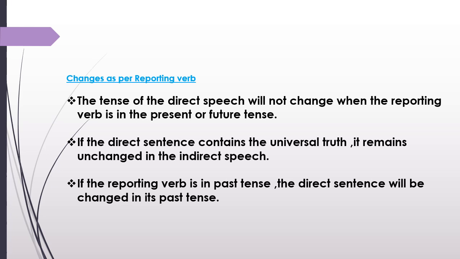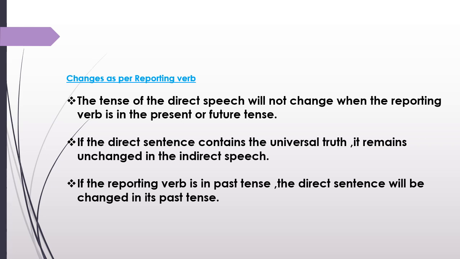The verbs also change and the tense also changes as per the reporting verb. The tense of the direct speech will not change when the reporting verb is in the present or future tense. If the direct sentence contains a universal truth, it remains unchanged in the indirect speech. So you have to listen here. The tense of the direct speech will not change when the reporting verb is in the present or future tense. That means if the reporting verb, he says, is in present tense, or he will say, is in future tense, the tense of the direct speech will not change. That means it will be as it is.